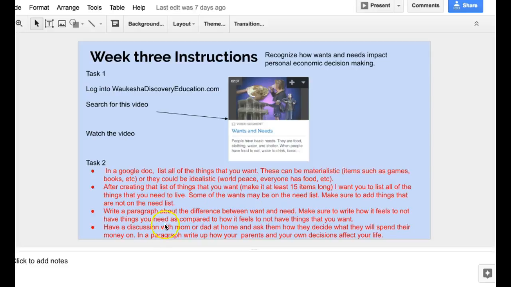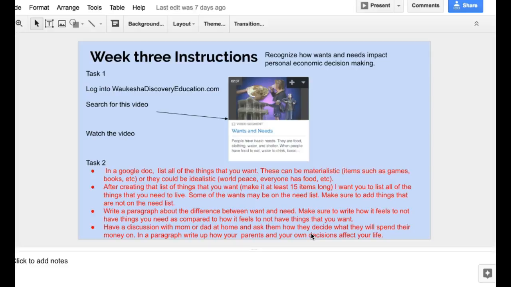And then lastly, have a discussion with mom or dad at home. Ask them to decide what they spend their money on. And in another paragraph, write up how your parents and you decide and how those decisions affect your life of how you're going to spend your money.